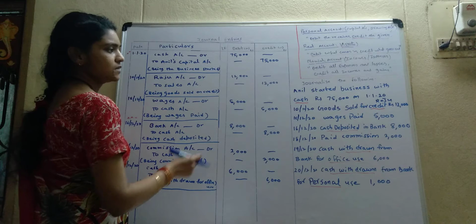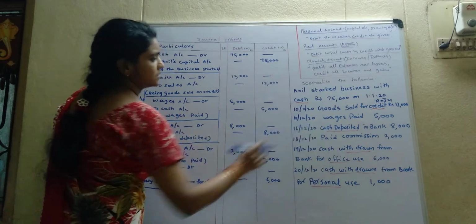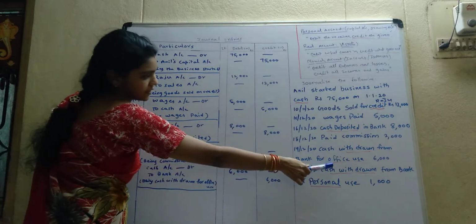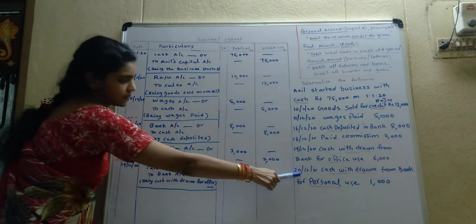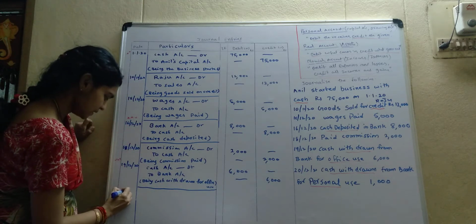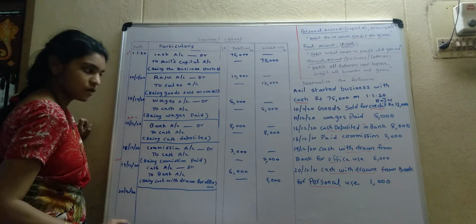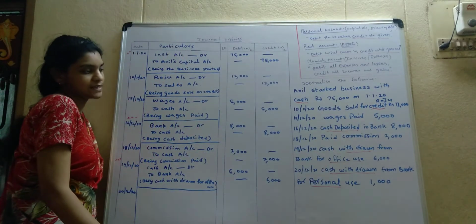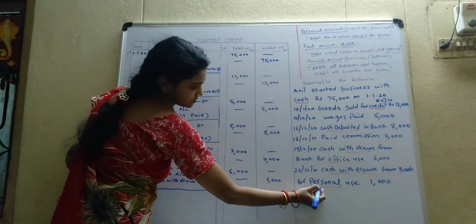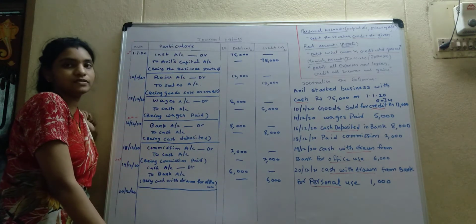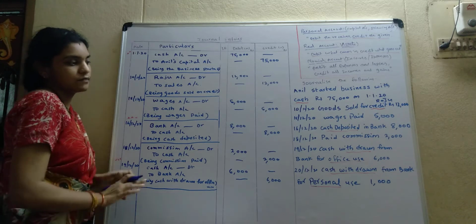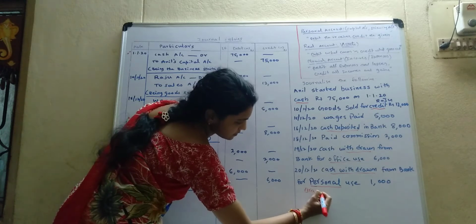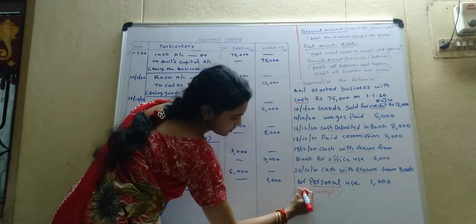We have deposited 8,000. We have withdrawn here 6,000. And coming to the next, 20/12/20. Cash withdrawn from bank for personal use. Personal use. What do we call it? Then they are called drawings.